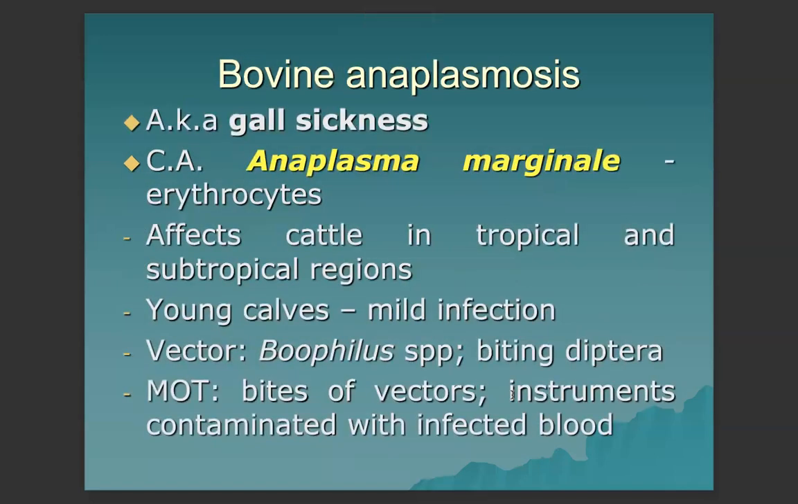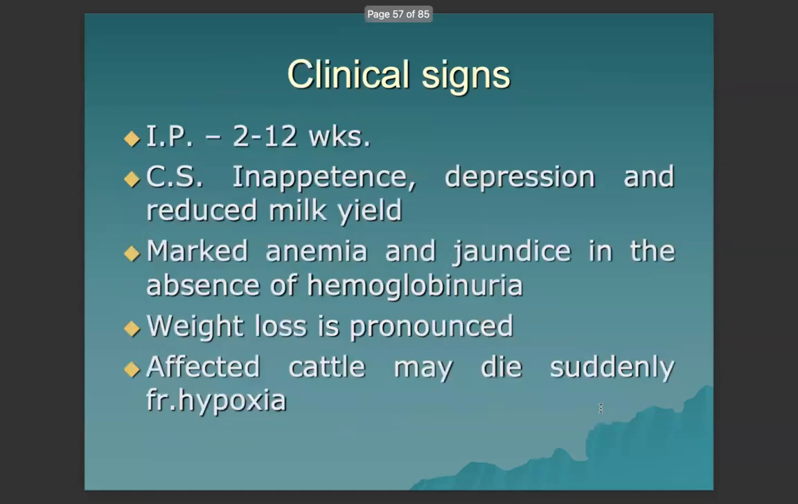Next, we have bovine anaplasmosis, also known as gall sickness, caused by Anaplasma marginale, which infects erythrocytes. It affects cattle in tropical and subtropical regions. Young calves may have a mild infection. Vectors are Boophilus species and biting flies. So the mode of transmission is via the bites of the vectors. Instruments contaminated with infected blood can also be a mode of transmission.